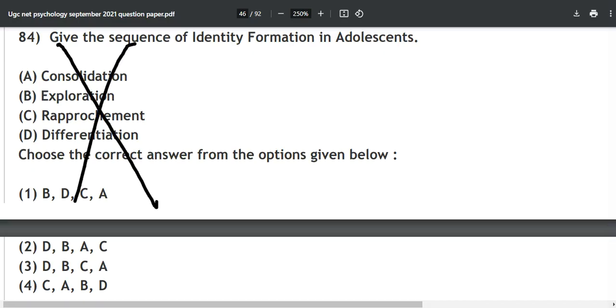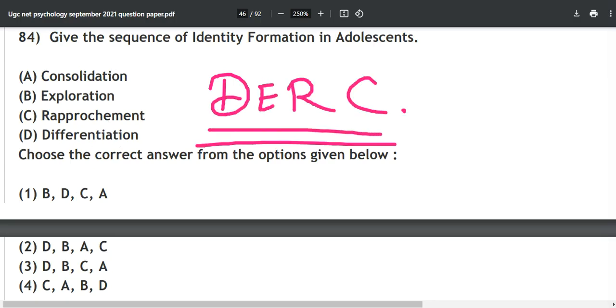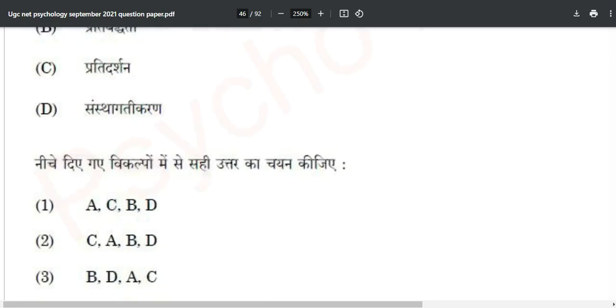And as far as this question is concerned, it is not likely to be asked again, but just remember DERC, by Margaret Mahler. All right, okay, let's move to the next question of the day.